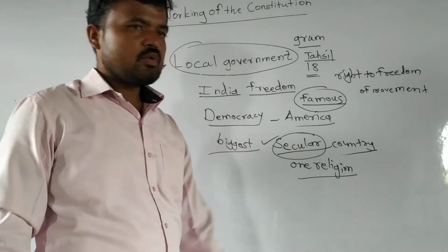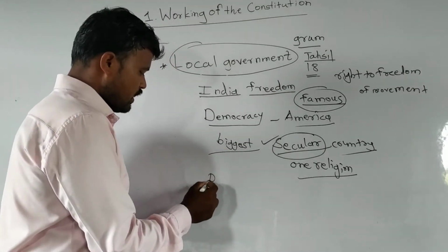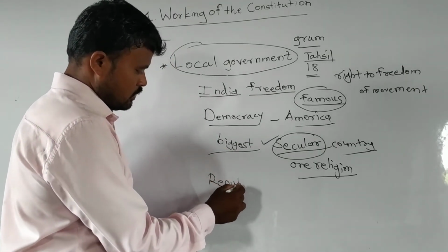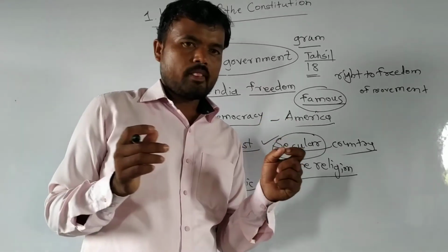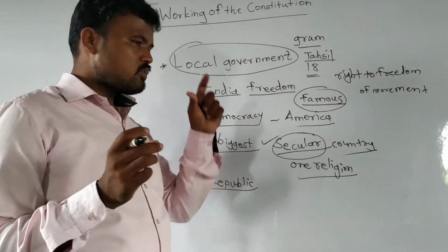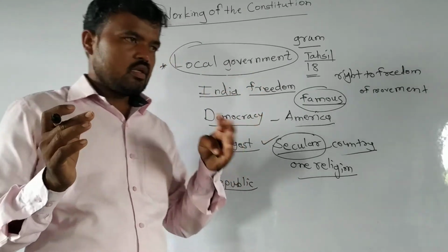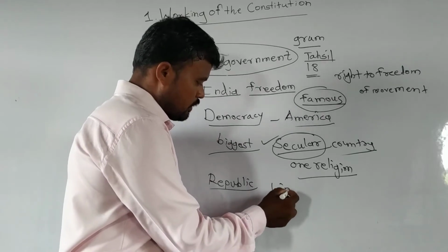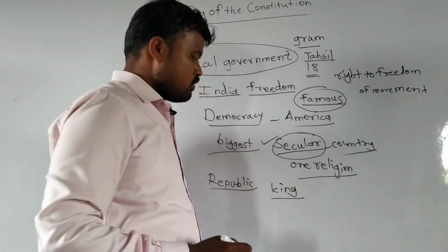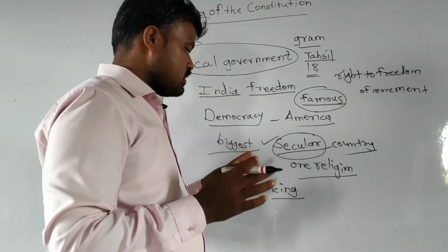What is a republic? Republic means fair, representatives are elected by the people, and not only one person is the king of the country. In the ancient period, there was a king or queen who used to run the court and the region.